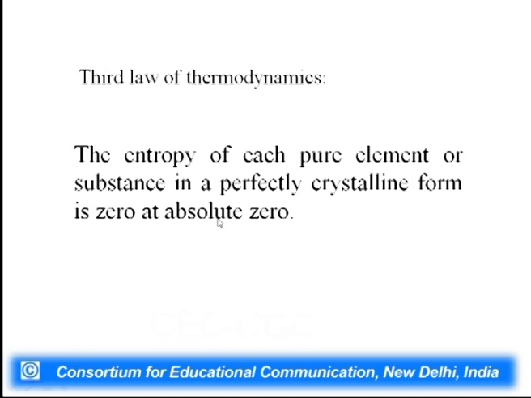So, you know that entropy is 0 at one temperature, and since you know how to calculate change in entropy with temperature, you can calculate the entropy of a substance at different temperatures.